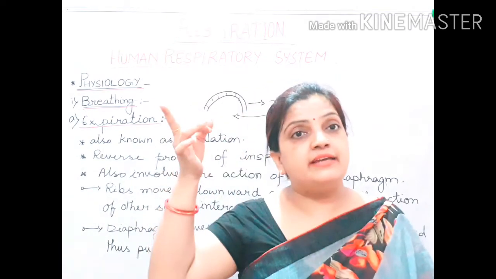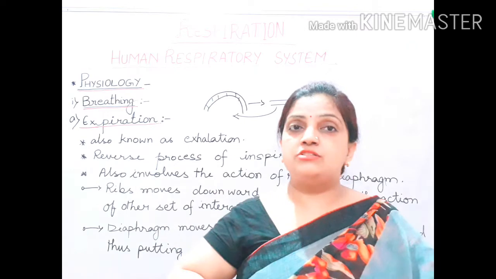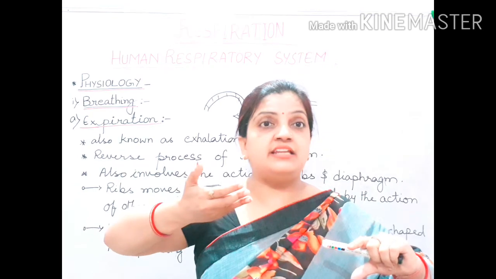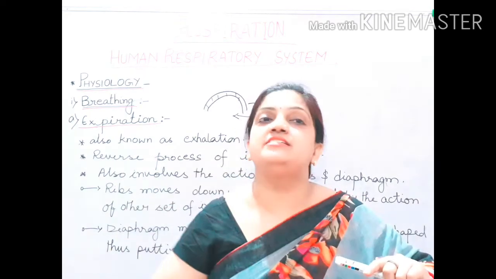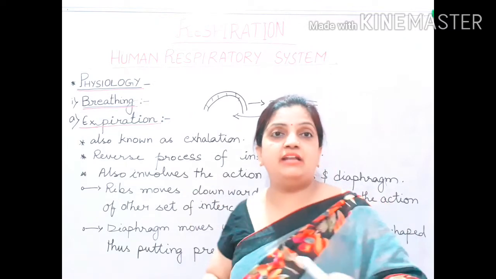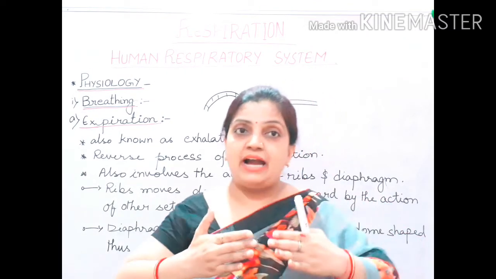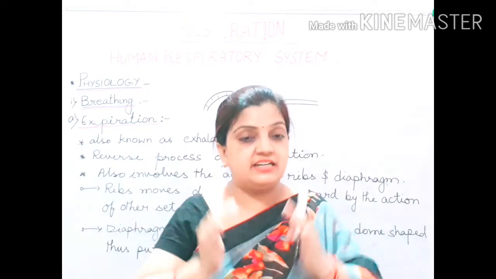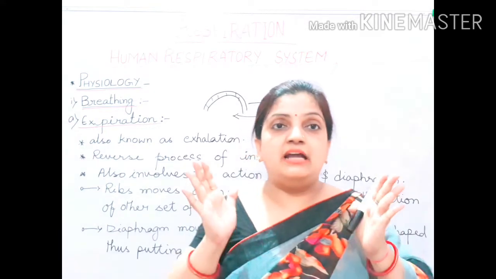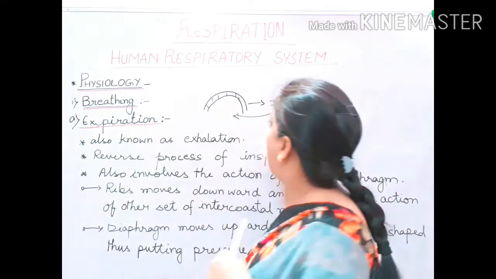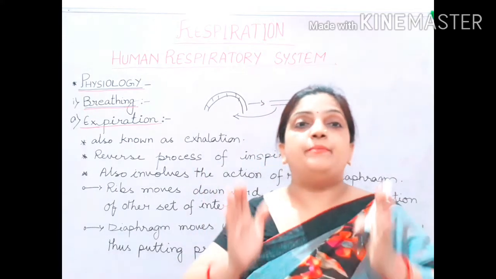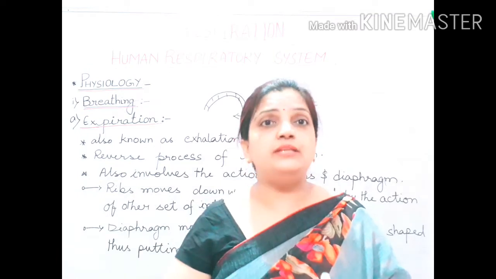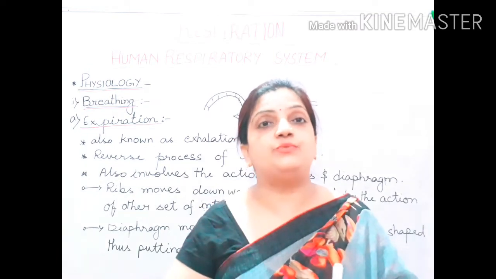What happened during inspiration? Because of the diaphragm converting into flat, thoracic cavity size increased and the pressure decreased inside the lungs. But here what will happen? When the ribs are moving backward, inward, and your thoracic cavity size is decreasing, the lungs and the diaphragm are going back to their dome shape. Then the pressure inside the lungs will increase.